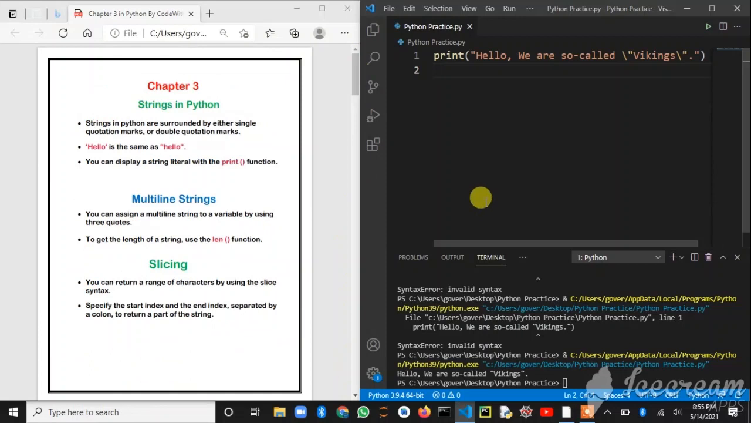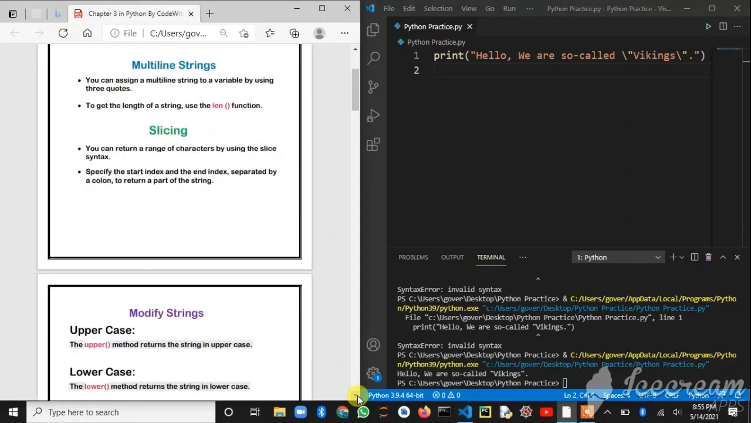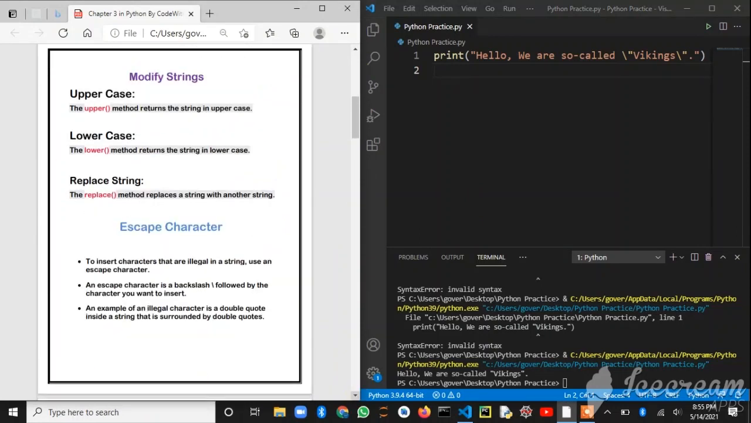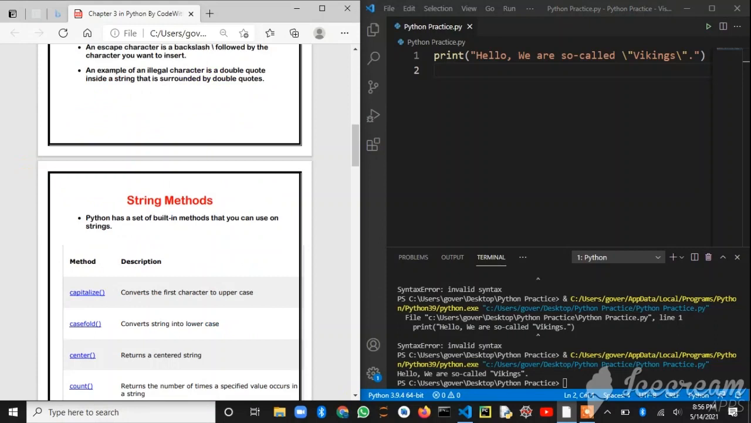I hope you have all understood my concepts well up to here. In this video we have discussed strings. First the basics, next multi-line strings, next slicing or indexing of strings, next modifying strings using the three main methods, which we will use while doing projects, etc. Next, escape characters, which are also one of the main topics. I have made tables with the method names and descriptions, and I have given this PDF in the description. You can go and check it out there.